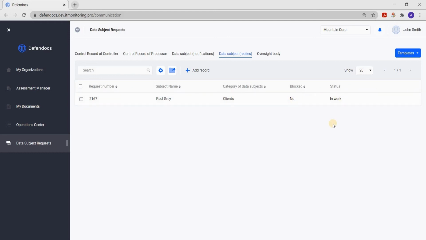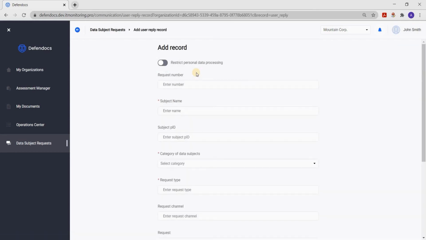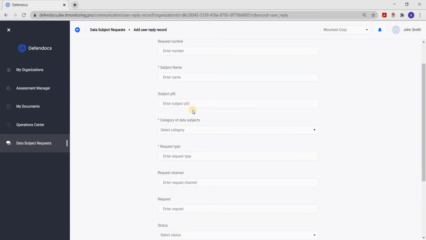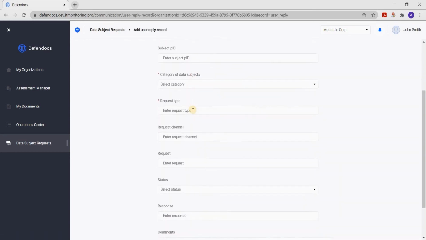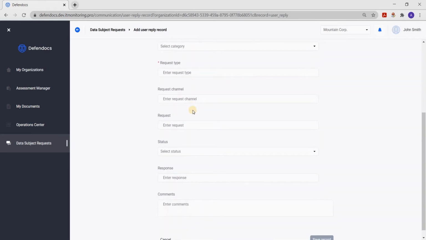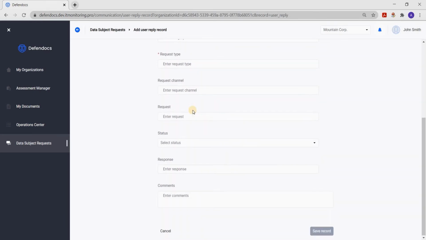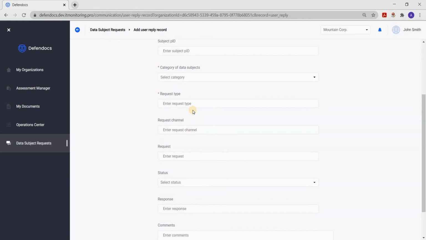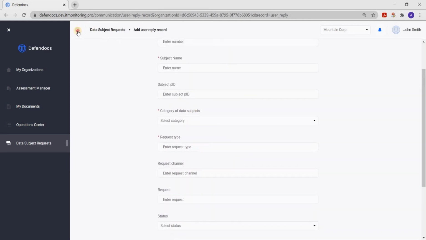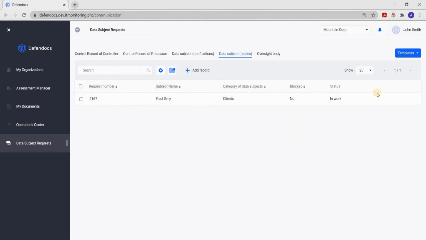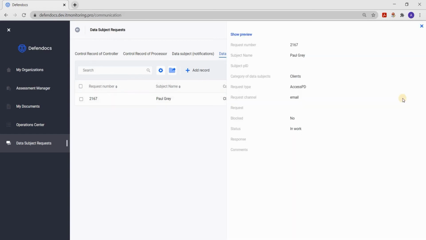It is necessary to answer within 1 month. Sometimes, under certain conditions, it is possible to extend the period up to 2 months. But, nevertheless, the answer is mandatory even if the subject had no basis for the claim. You can add records and provide information about the request itself, about the person, how the request was registered, the date of receipt of the request, its type, and what kind of rights the person applied to us.